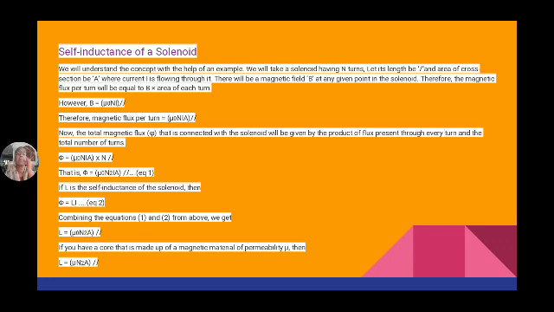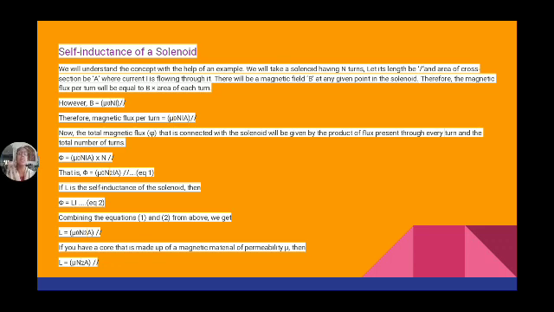Now, but what is flux? Flux is equal to flux density into cross-sectional area. So phi is equal to B into A. So B is nothing but mu into N into I by L, into A, the cross-sectional area, multiplied with A by L. Why L we are using?